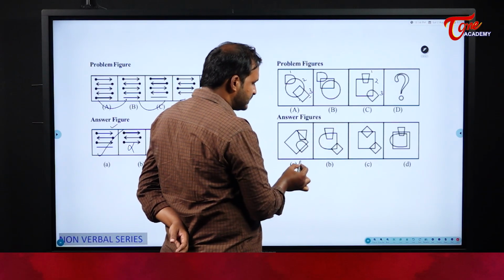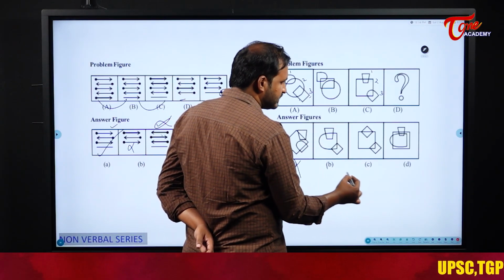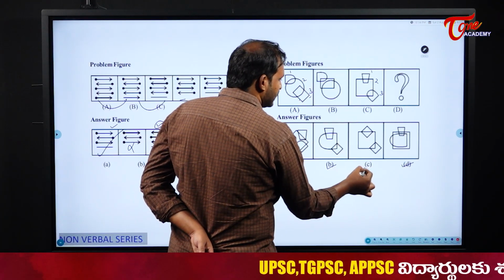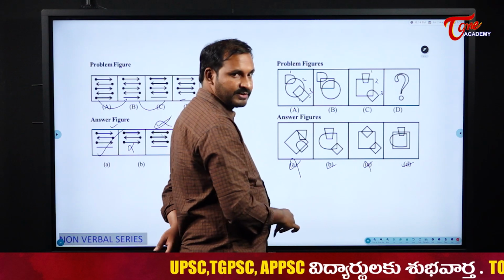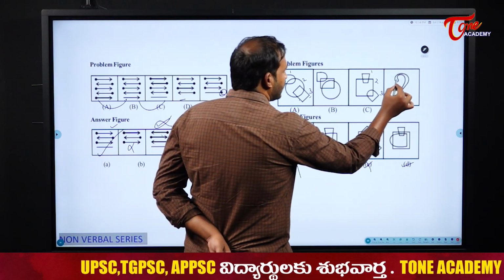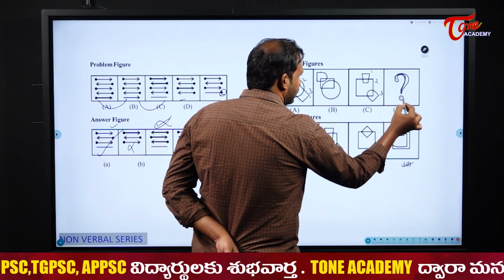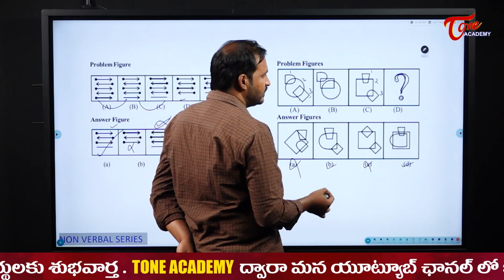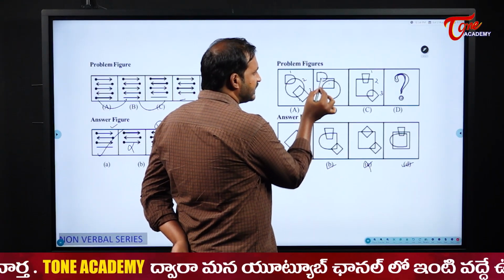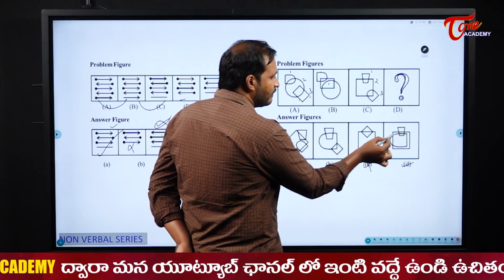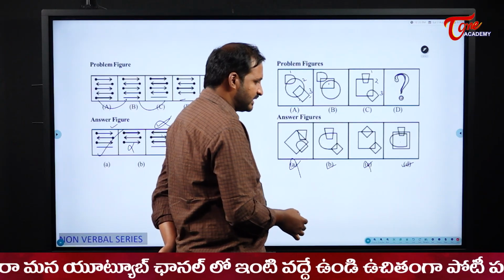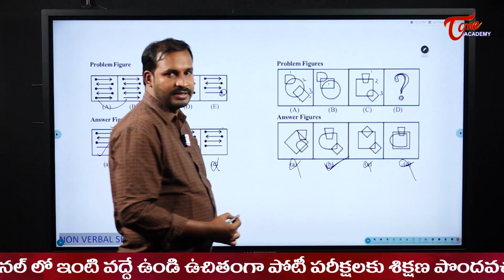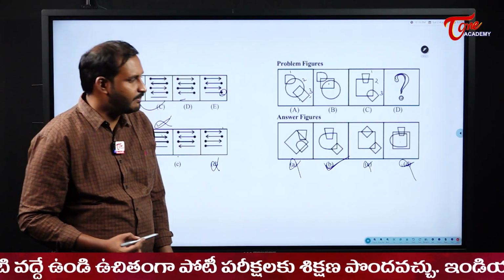D should go to the middle means this one is wrong. This is a chance and this is also a chance for time being, assume. And this one has gone wrong. Why? Because it is a completely different shape for us. Okay, I need to tell what is in this question mark. Need not worry about that question mark. Now see here, there is a chance for these two. And next thing, are the first and the second figure intersecting? No, right? But here the first and second figures are intersecting. So this one is also not my answer. So my answer here becomes option B.